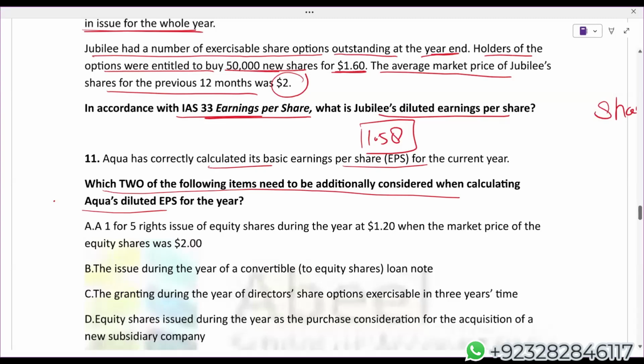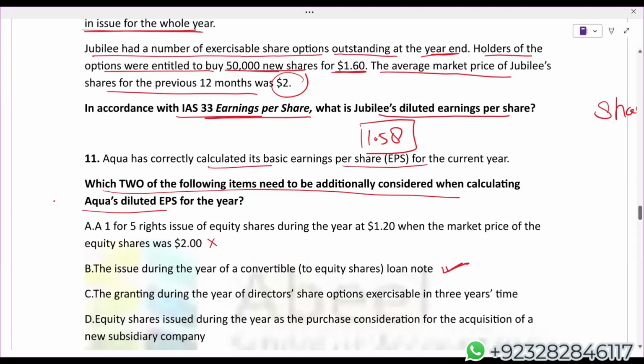Option A, rights issue: a rights issue is not a potential ordinary share. Logically, the impact of a rights issue is already there in the basic EPS, so we have already considered it. We just need to tell our examiner the name of the two instruments which will be considered additionally for calculating diluted EPS. The issue during the year of convertible bonds, yes. A convertible bond is a potential ordinary share, and we have to consider this while calculating diluted EPS.